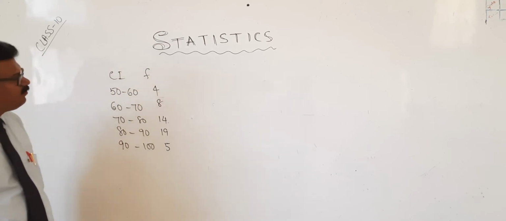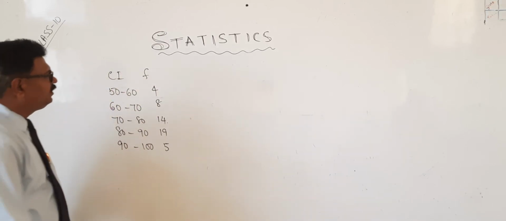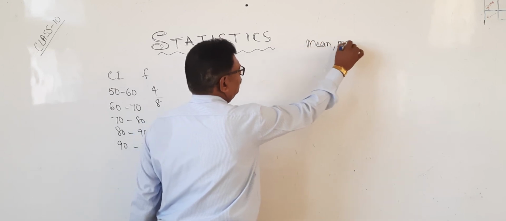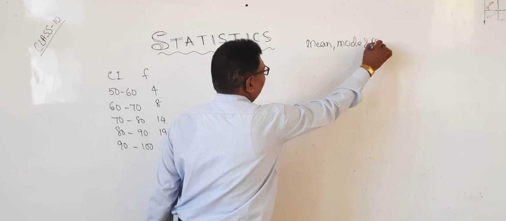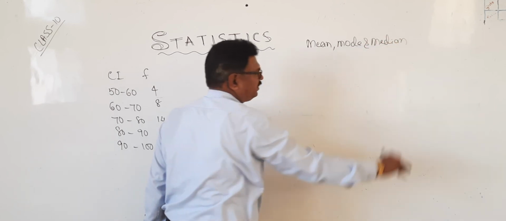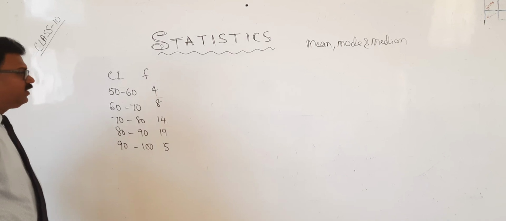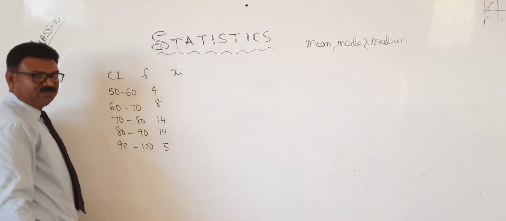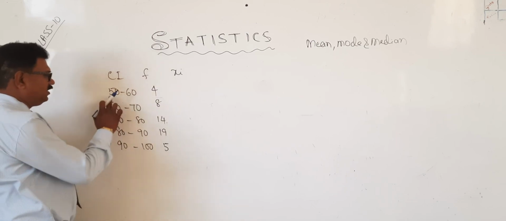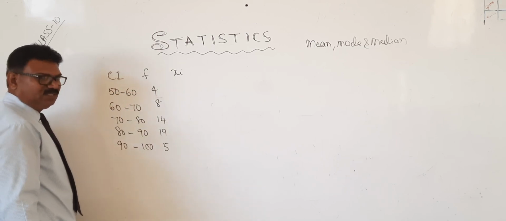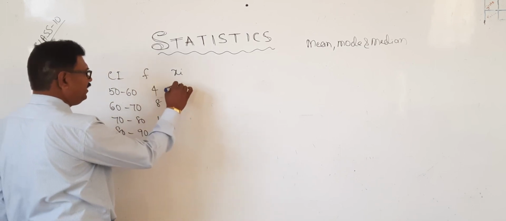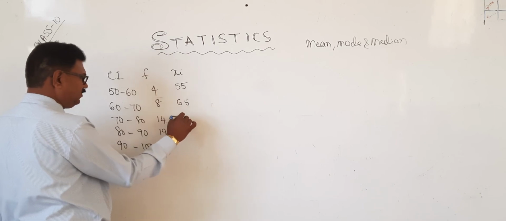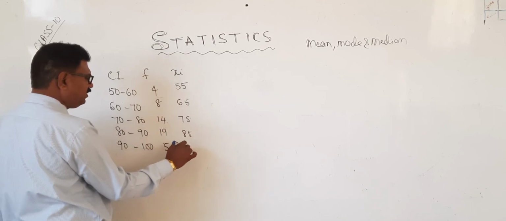Yes, one example we'll see. Find the mean, mode and median. We'll find out these three for this. So first one is mean. Directly xi, that is xi is nothing but class mark. 50 plus 60, 110 divided by 2, 55. 10 is there, therefore 65, 75, 85, 90.